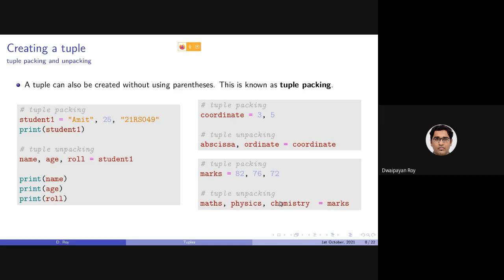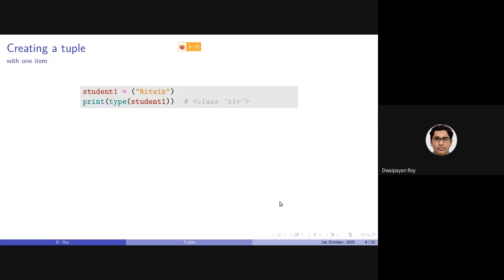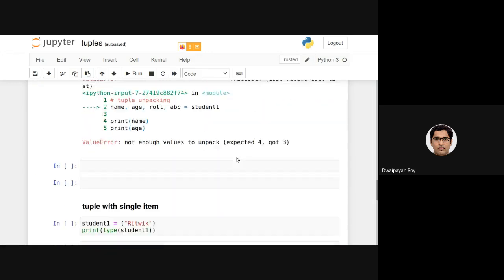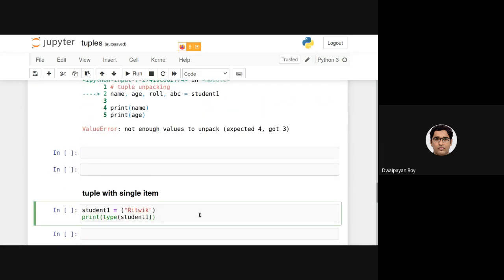Now, how do we create a tuple with one item? Let's try this. First, let's try student equals, say, Hrithik, Ishita.